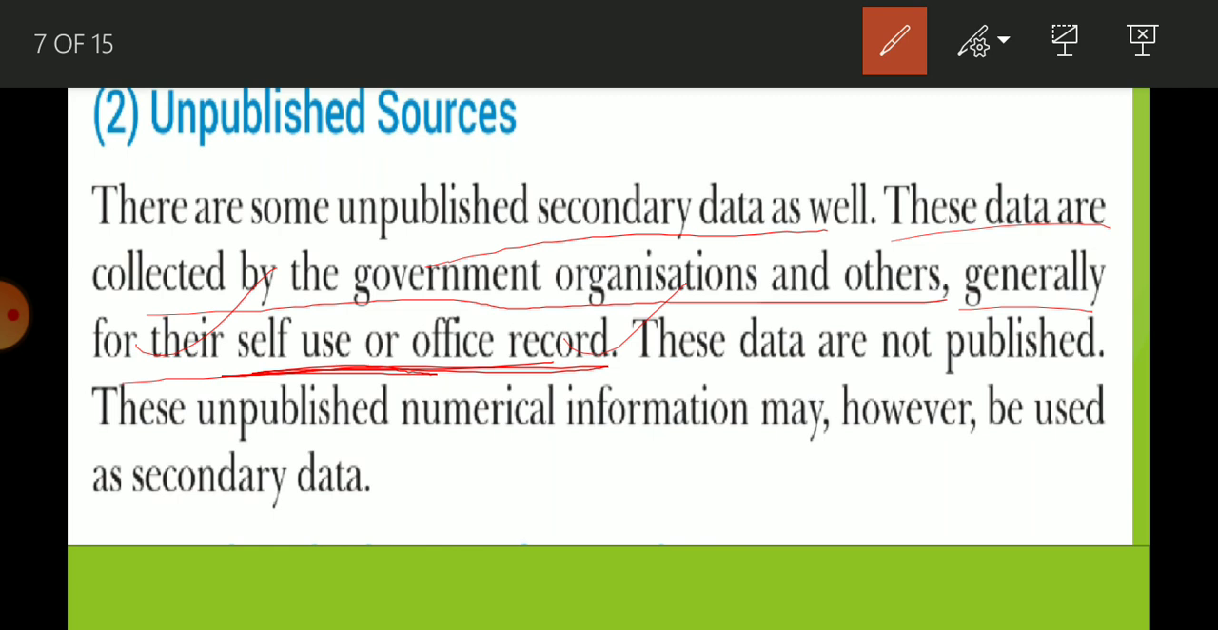Like in your school: attendance records, teachers' attendance records, unit test records, half yearly test records. These are collected and maintained, but just for the school's use, for your academic improvement and other things. They are not going to be published. However, these unpublished numerical information may be used as secondary data.